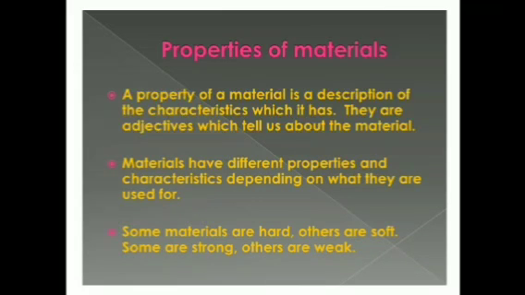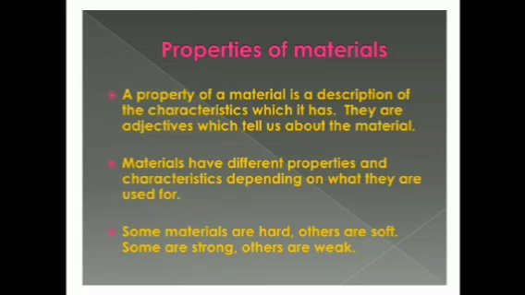Then properties of material. These are the features, the characteristics, the quality of the material. We are going to learn that now. A property of a material is a description of the characteristics which it has. There are adjectives which tell us about the material. If you say wooden chair, it means the chair is made up of wood. So the material used is wood. You need to understand the property of a material over here.